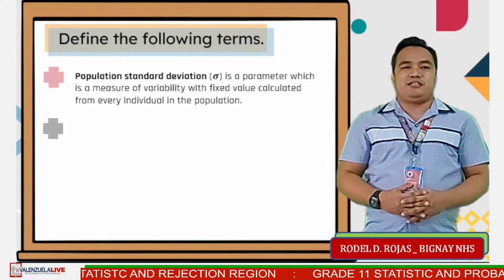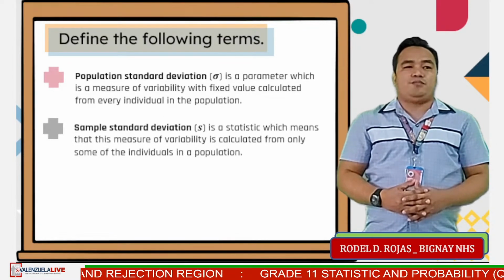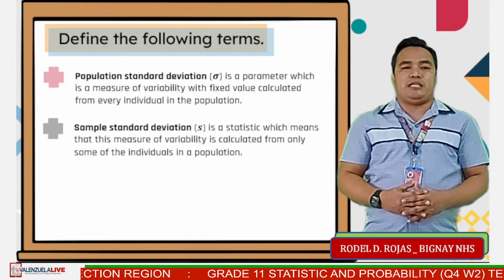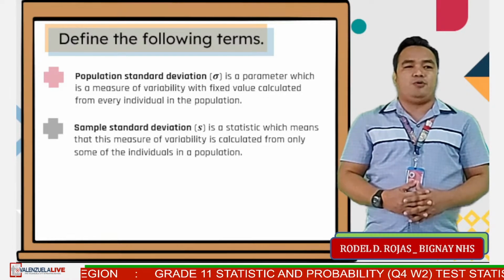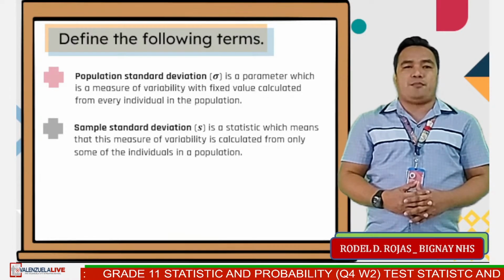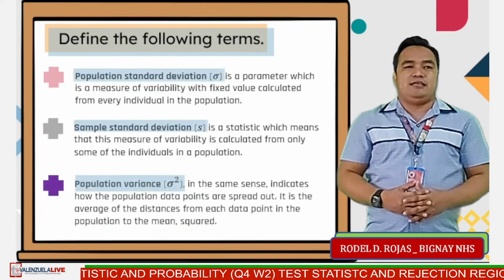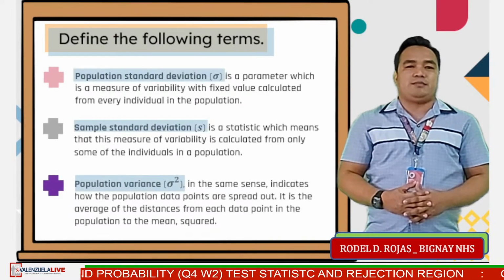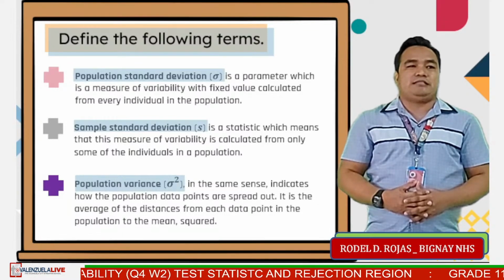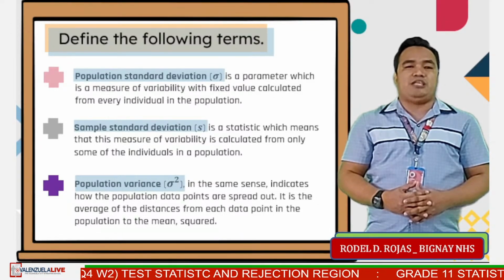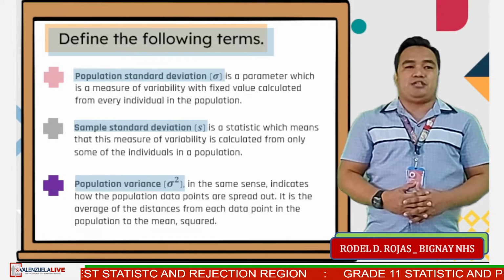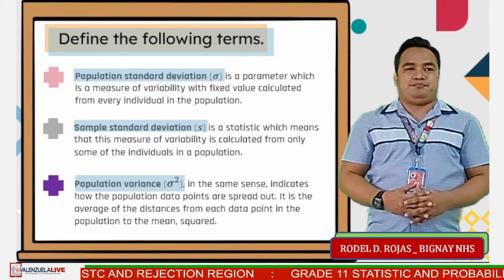Sample standard deviation is a statistic, which means that this measure of variability is calculated from only some of the individuals in a population. Population variance, in the same sense, indicates how the population data points are spread out. It is the average of the distances from each data point in the population to the mean squared.